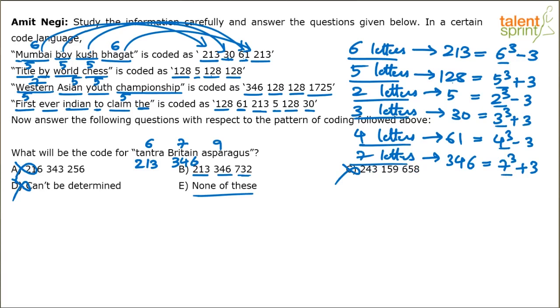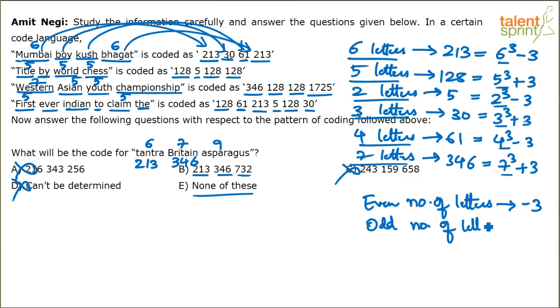How is that decided? Simple. In all the even numbers, we have taken minus 3. 6, 2, 4, you see minus 3. So if it is an even number of letters, you go for minus 3. In all the other, odd cases, 5 letters plus 3, 3 letters plus 3, 7 letters plus 3. For an odd number of letters, you take plus 3.